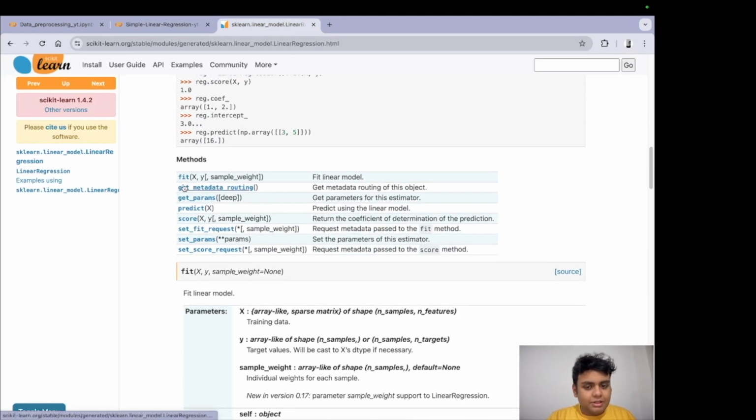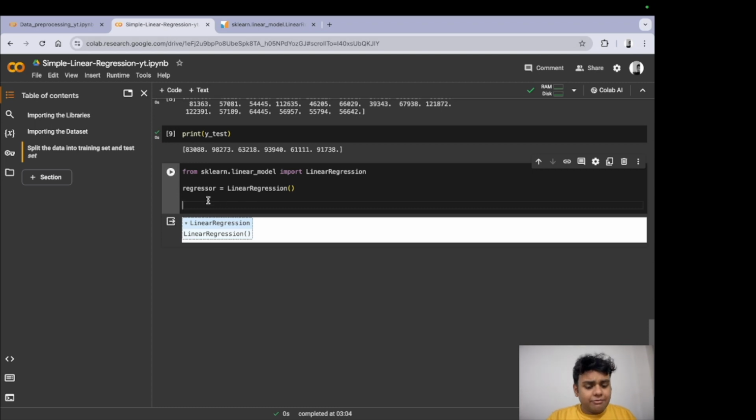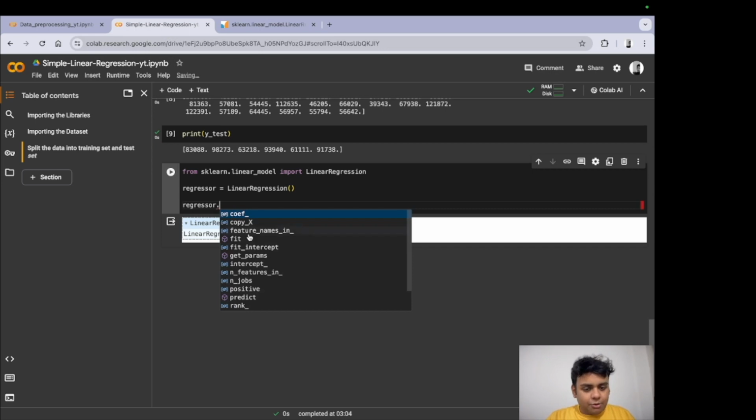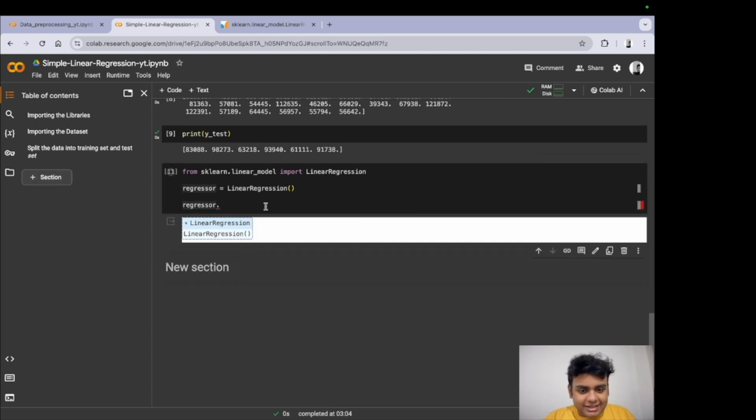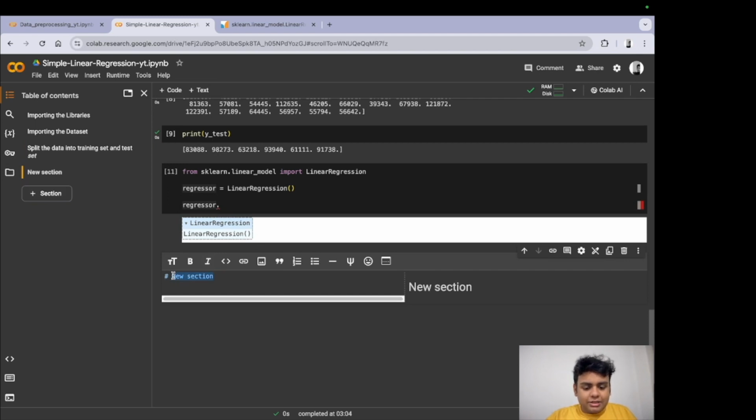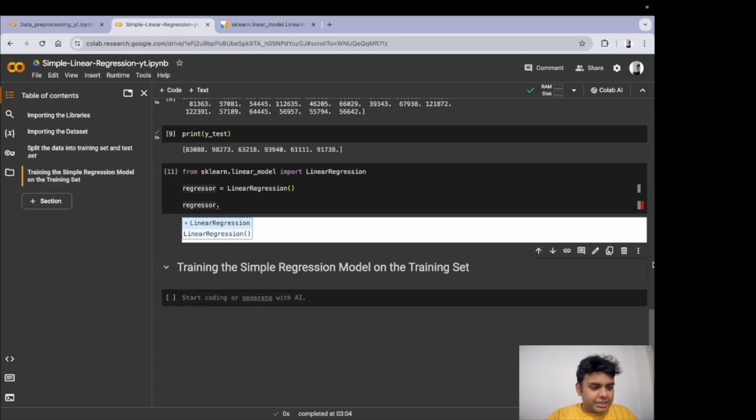The next thing that we need to do is take a look at the methods that we have. So what are the different methods that we can call on this regressor object? We have all of this, but what we are trying to do right now is train the model. So let me just add a section here: training the simple regression model on the training set. Right, this is what we are doing right now.